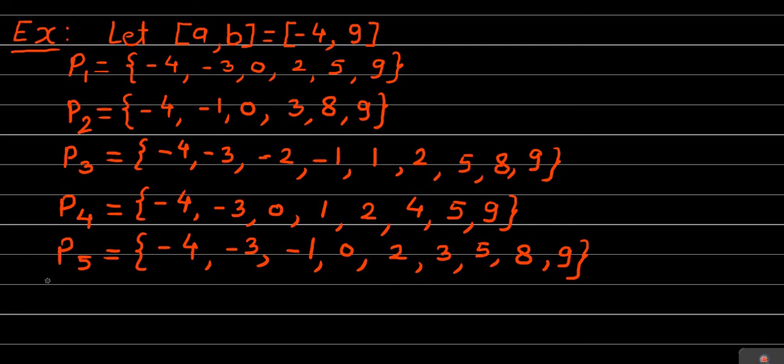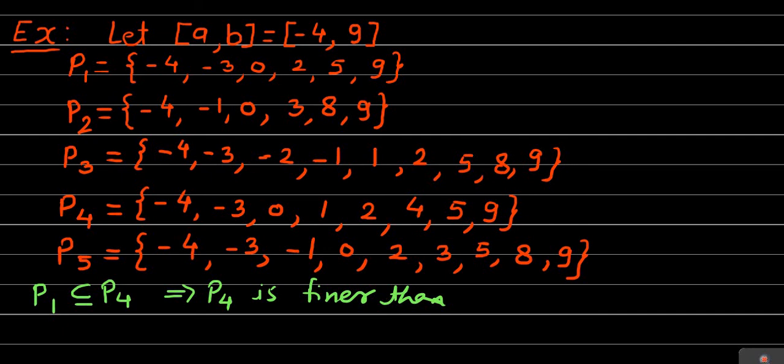P1 is contained in P4, which means that P4 is finer than P1.